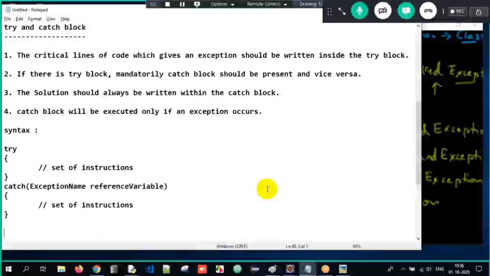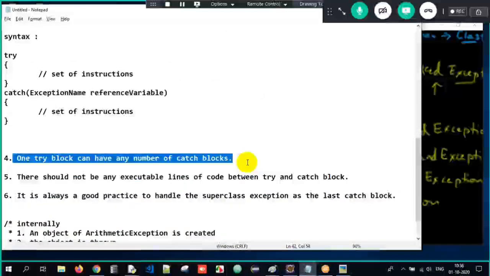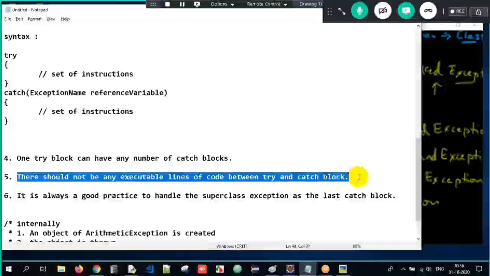Okay. Try and catch blocks are like couples, they have to be together. And I have told you here what is the syntax of try and catch block. Can one try block have multiple catch blocks? Yes, sir. One try block can have any number of catch blocks, but that specific catch block only will get executed. And try and catch block should be immediate. There cannot be any executable lines of code between them.